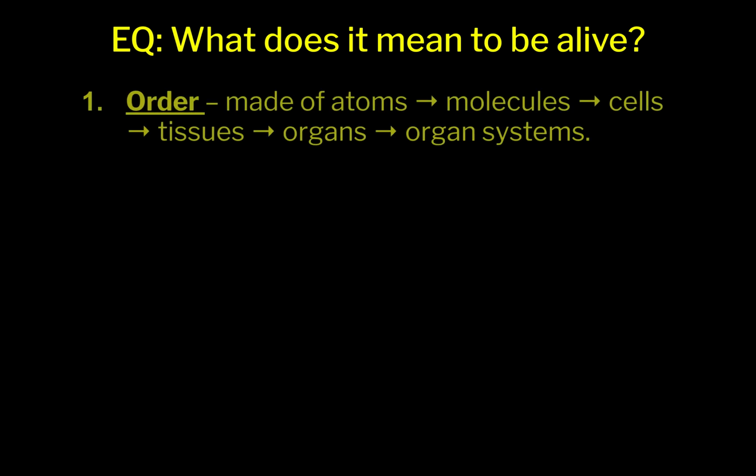The first characteristic of life is order. Basically, all that means is in order to be alive, you must be made up of cells. And if you're made up of more than one cell, then the organism has to organize that into tissues and organ systems. All animals are multicellular, so for the most part they have tissues, organs, and organ systems. You could write down order, or you could just write down being made up of cells.